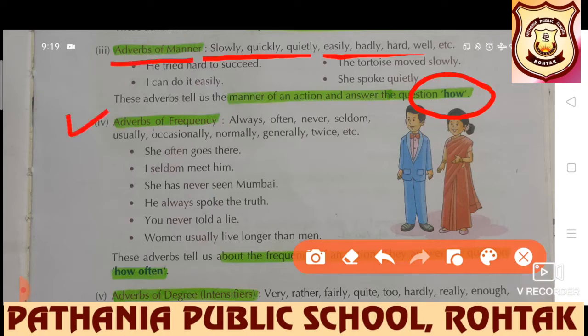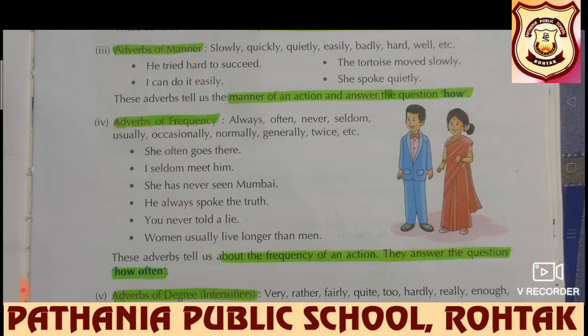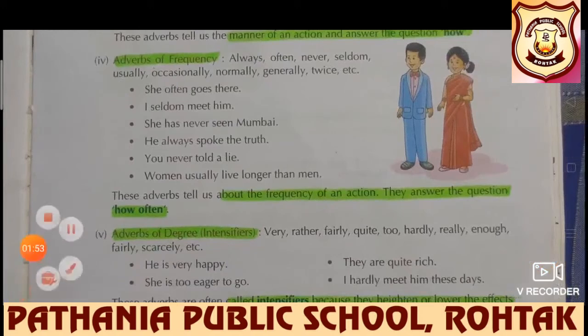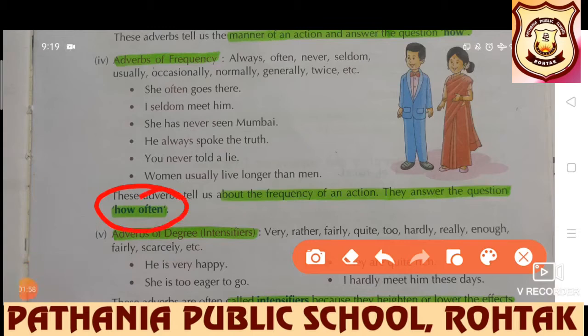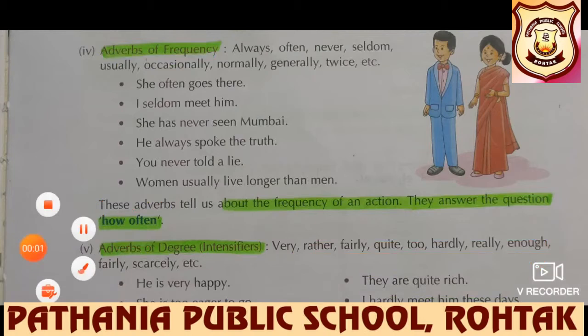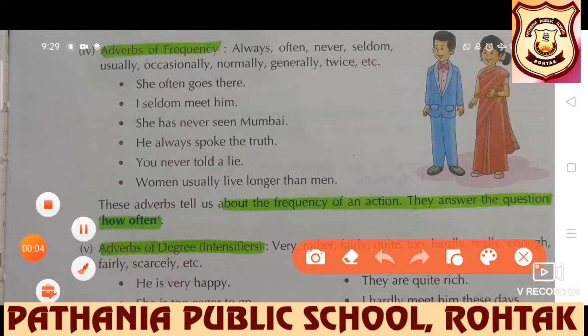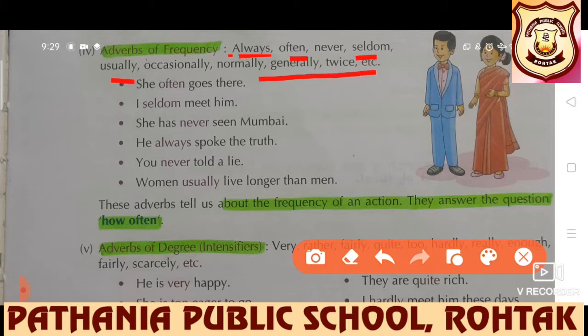Next, we have adverbs of frequency. Adverb of frequency means how often. How many times, how often. So, here we will get the answer of how often in adverbs of frequency. And students, the words which we will get in the sentence when adverb of frequency is concerned are words like always, often, never, seldom, usually, occasionally, normally, generally, twice, etc.